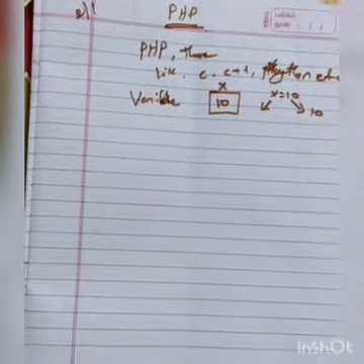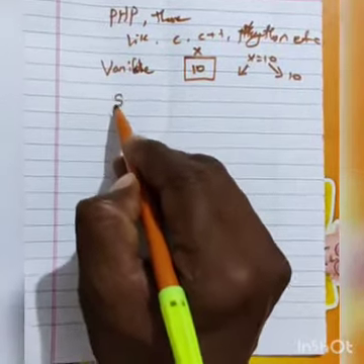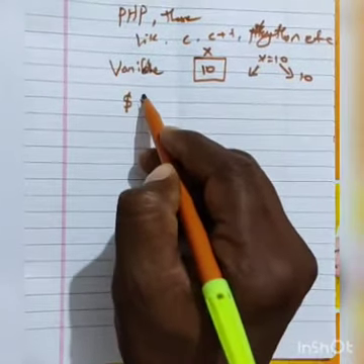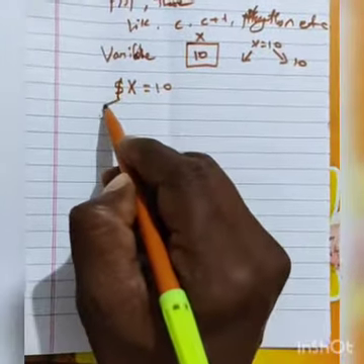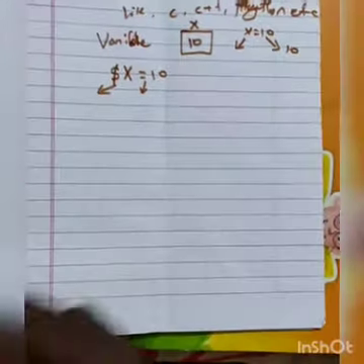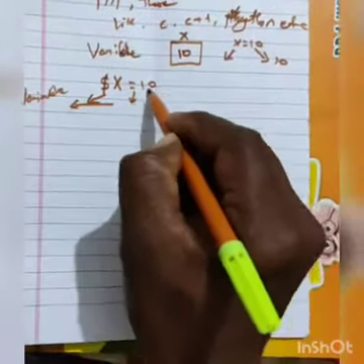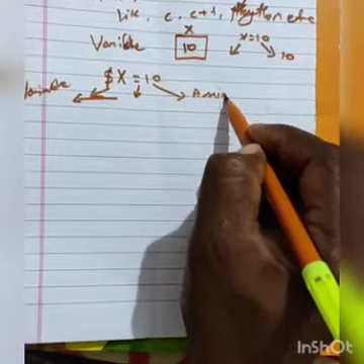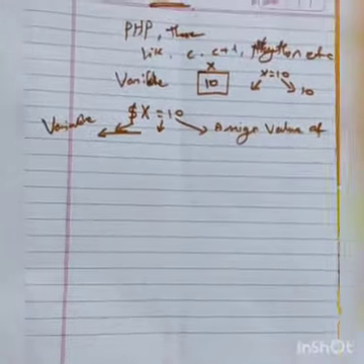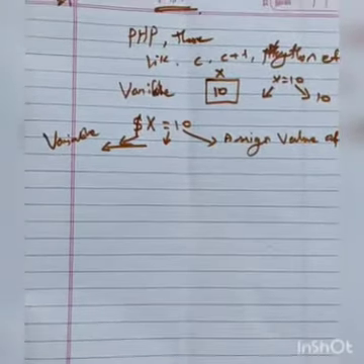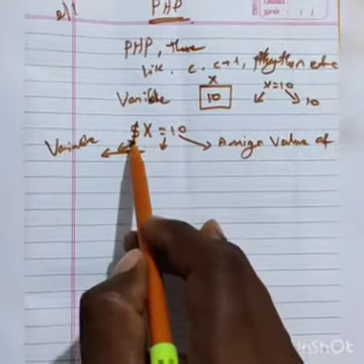In PHP, to store a variable, every variable must have a $ sign before it. $x is equal to 10. The $ sign is important, and the equals sign is important. The left side is the variable name, and the right side assigns the value to the variable. That is called a variable.